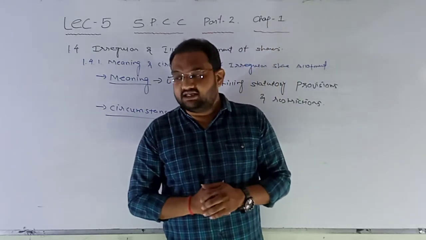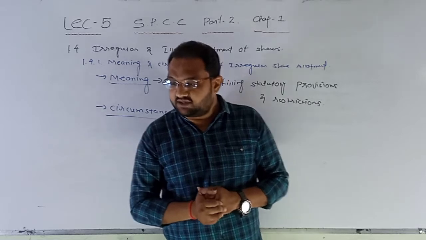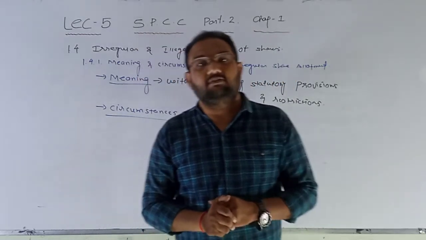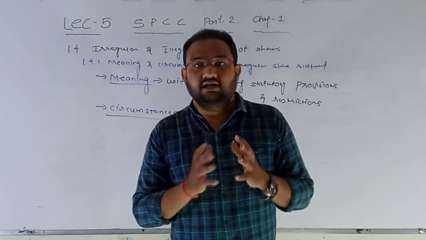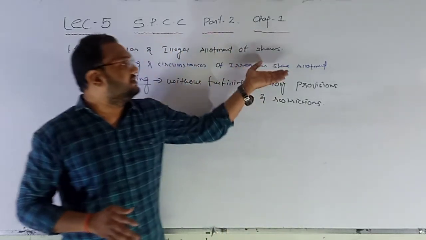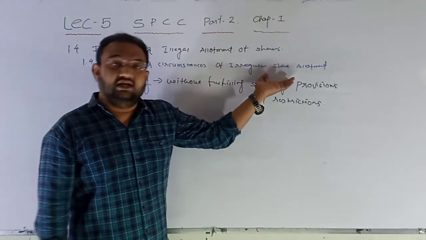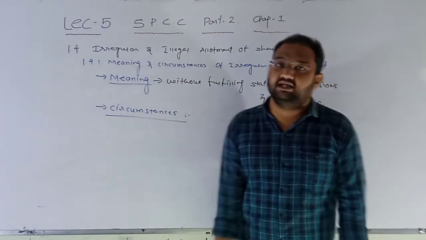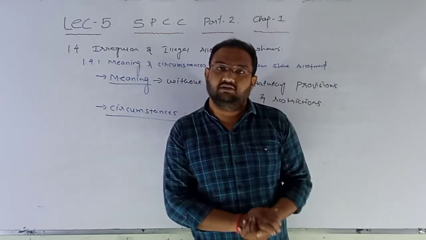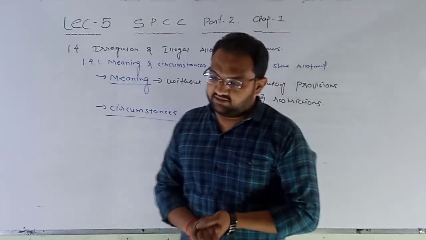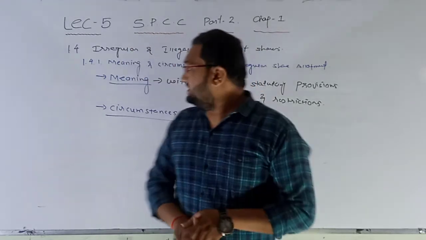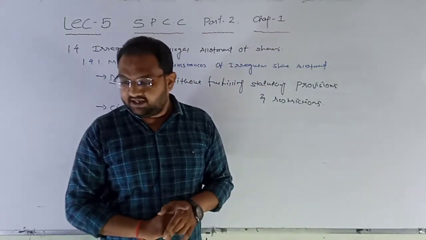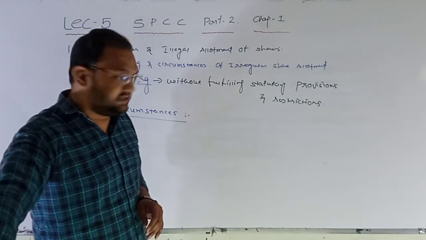But if all this information is found misleading or incorrect at the time of checking, then it attracts irregular share allotment. Hence these are the 8 circumstances where we can say that the share allotment procedure is irregular. Now let us discuss the next point, that is the effects of irregular share allotment.